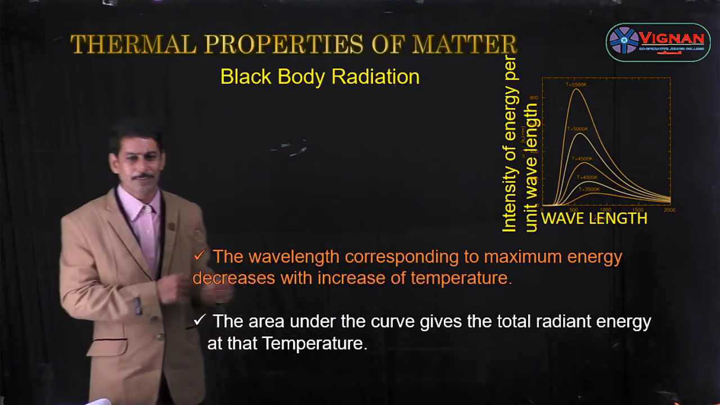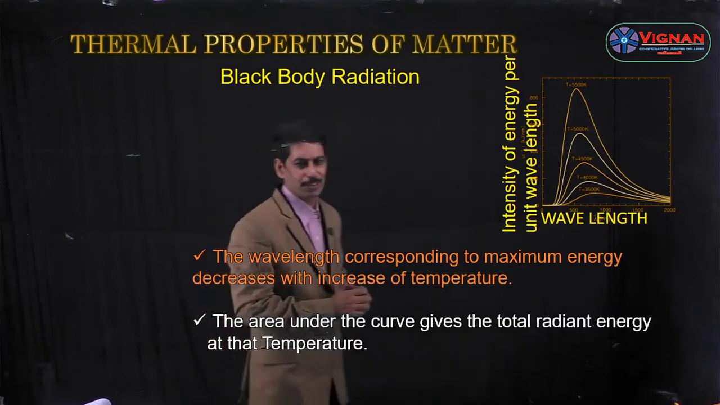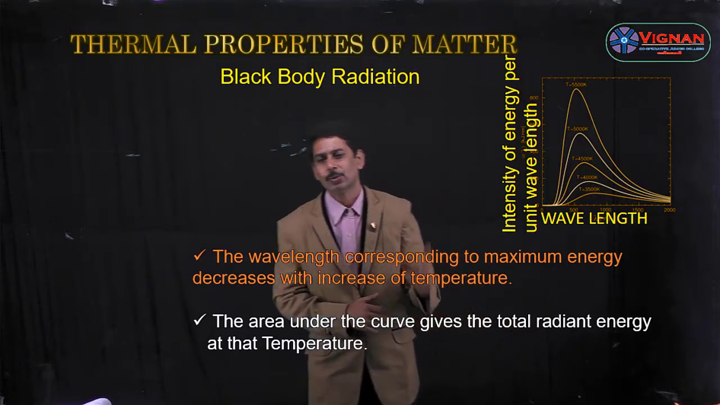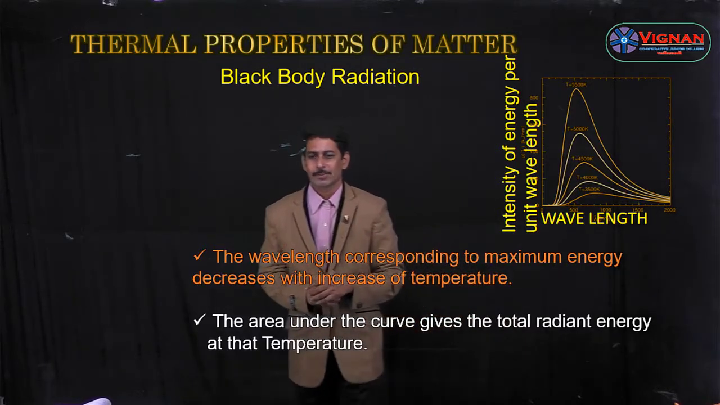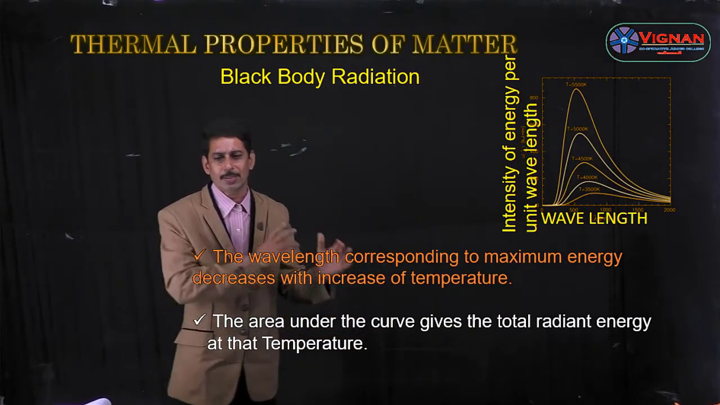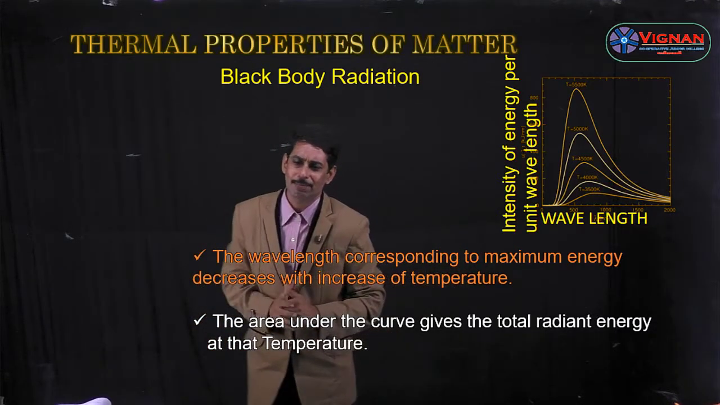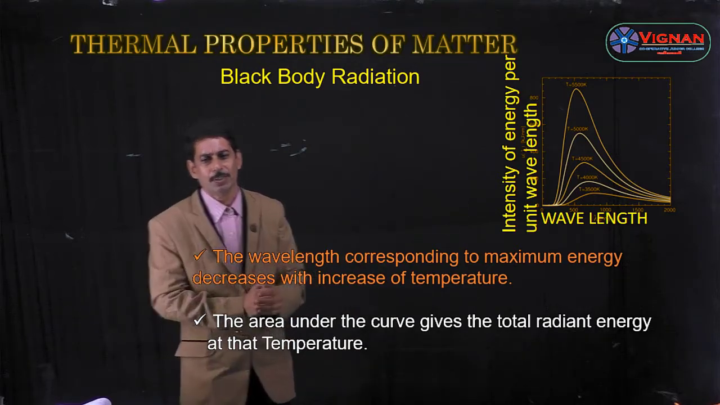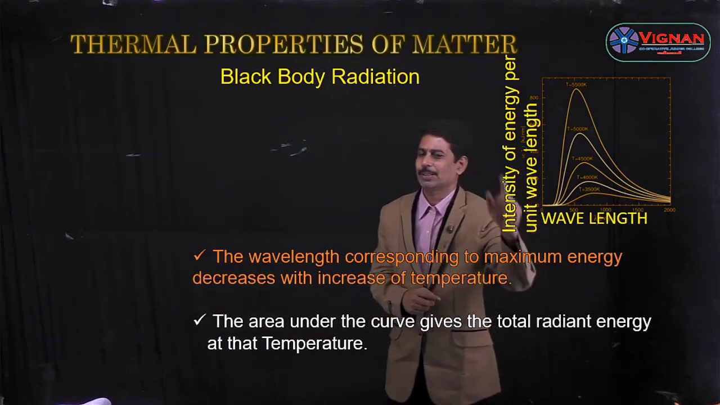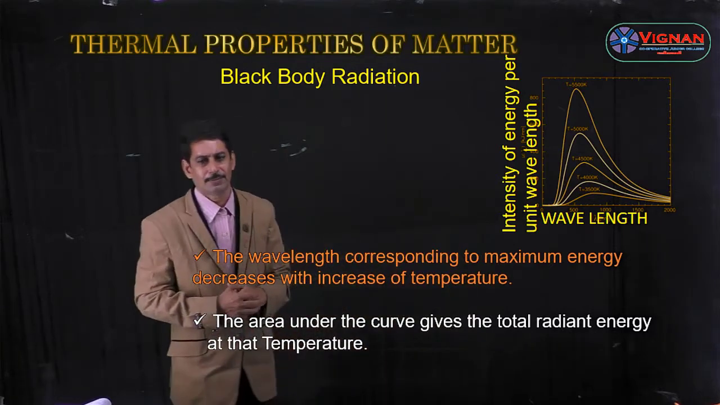The wavelength corresponding to maximum energy decreases with increase of temperature, and the area under the curve gives the total radiant energy at that temperature. So these are the conclusions drawn from the graph for black body radiation, given by the two scientists Lummer and Pringsheim by drawing a graph between wavelength on the x-axis and intensity of energy per unit wavelength on the y-axis.